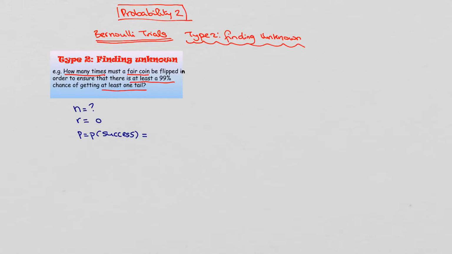So the probability of getting a tail is a half. Then q is our probability of failure. Not getting a tail is obviously getting a head, which would be considered failure.